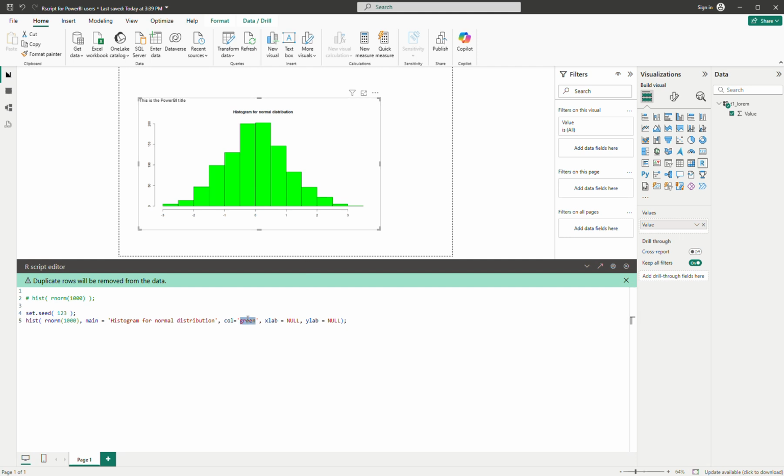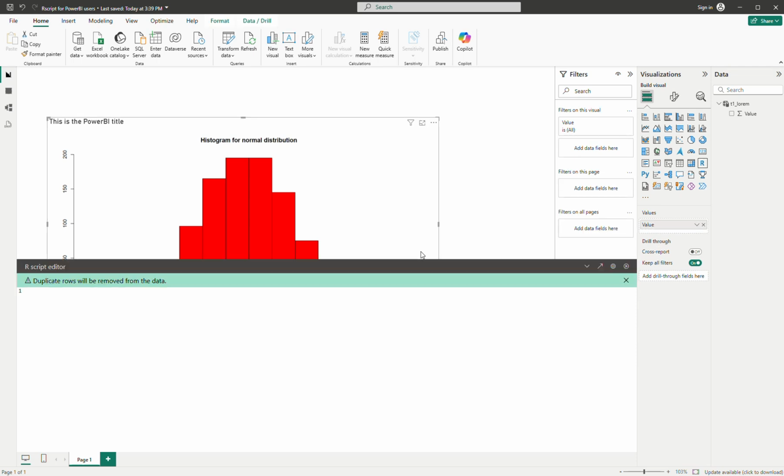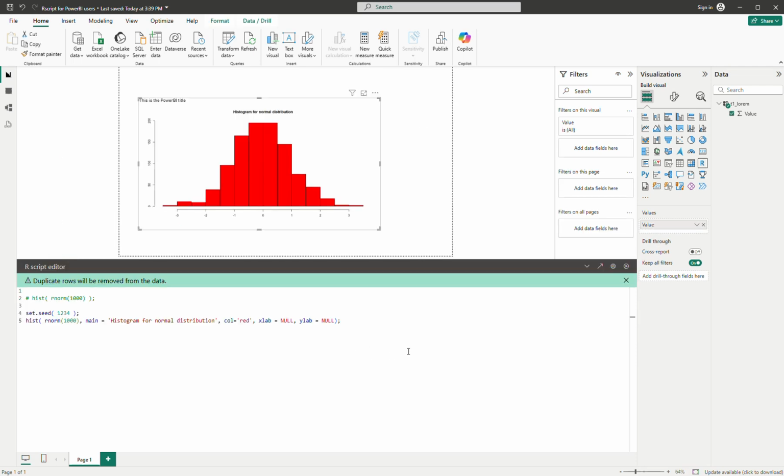Even when I change this one to red, for example, it will change the color, but the values of the bars here will be the same until I change this one to say 154, and then it will change the bars. You can see the change in the bars. Okay, so that's the last thing I want to show you about this chart and about the Rscript inside Power BI.